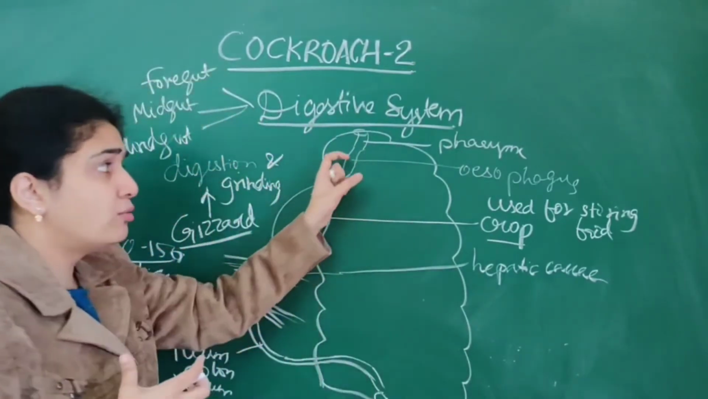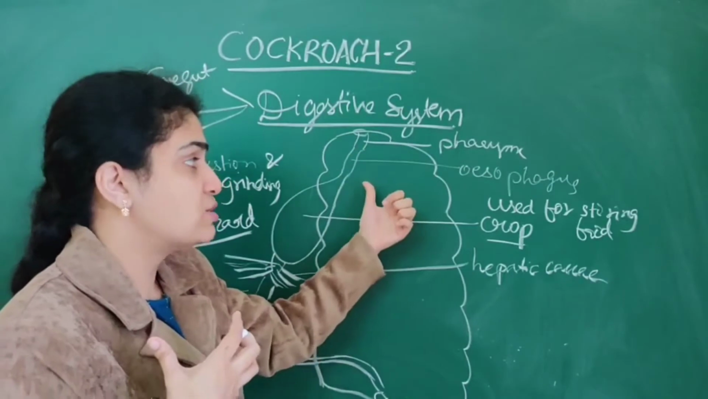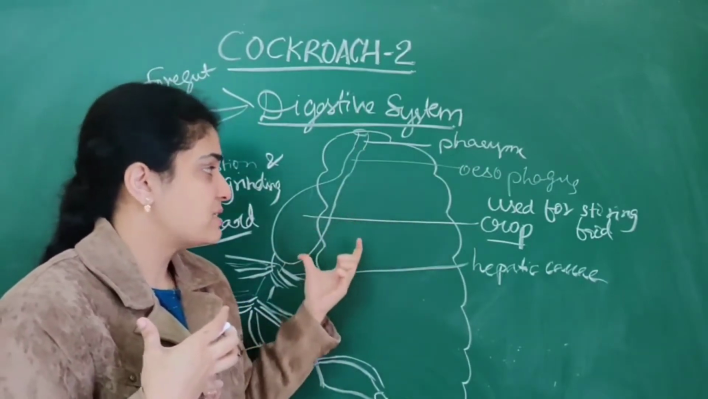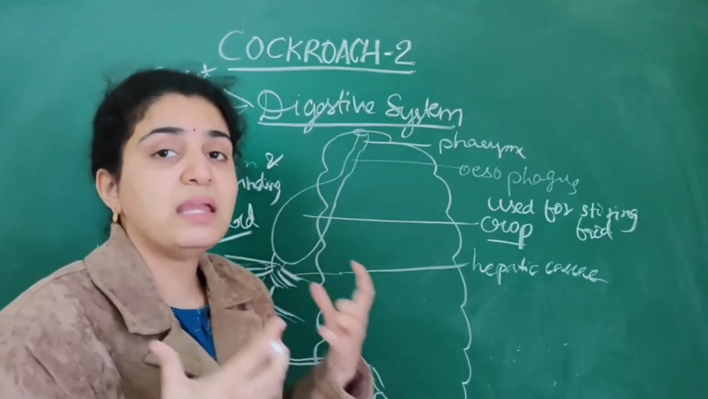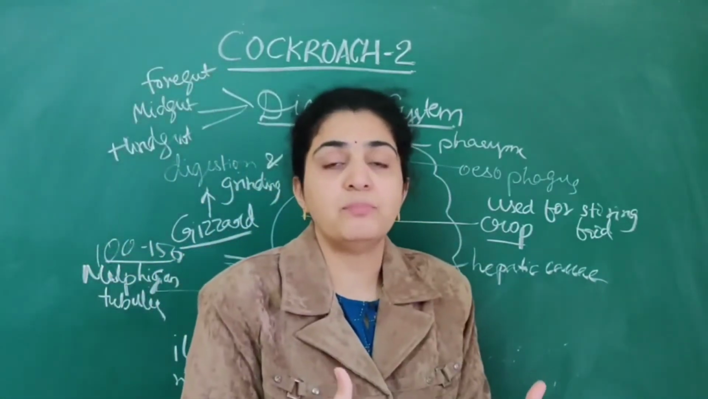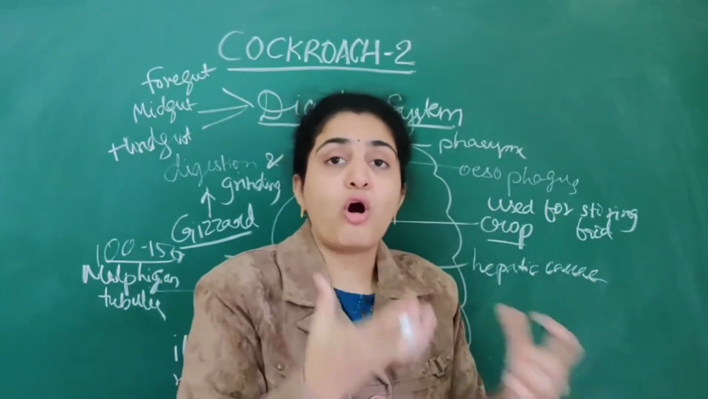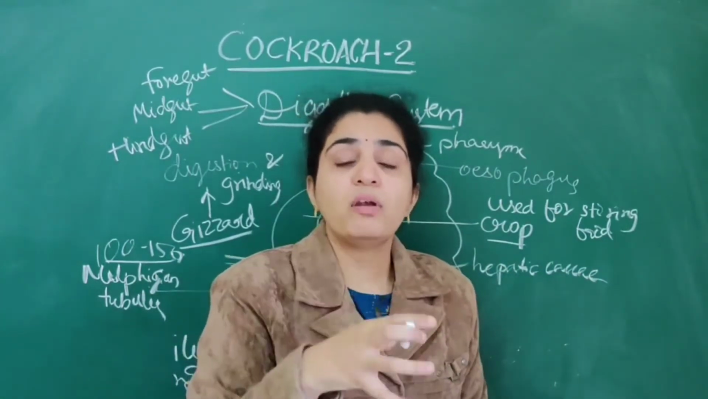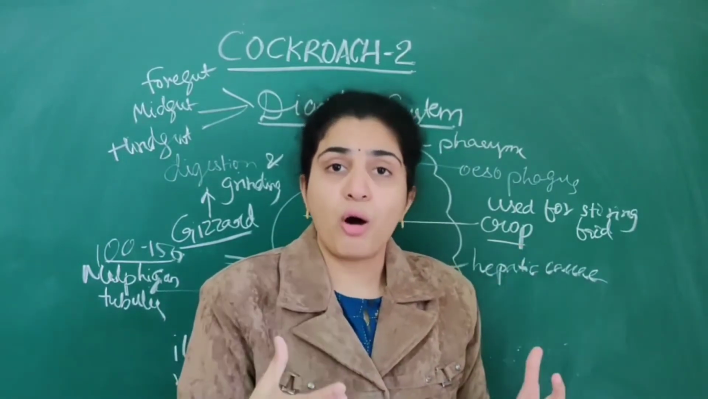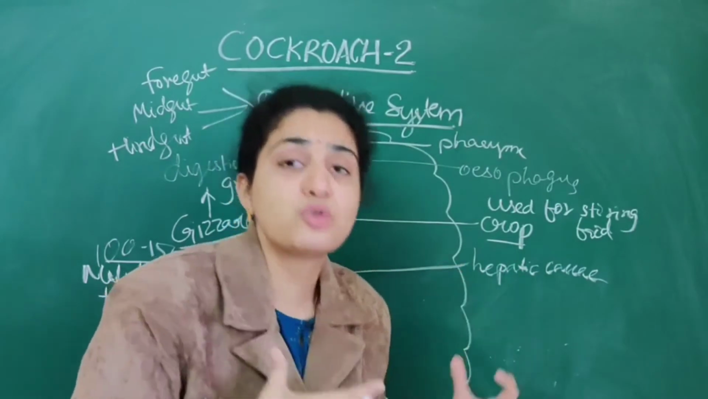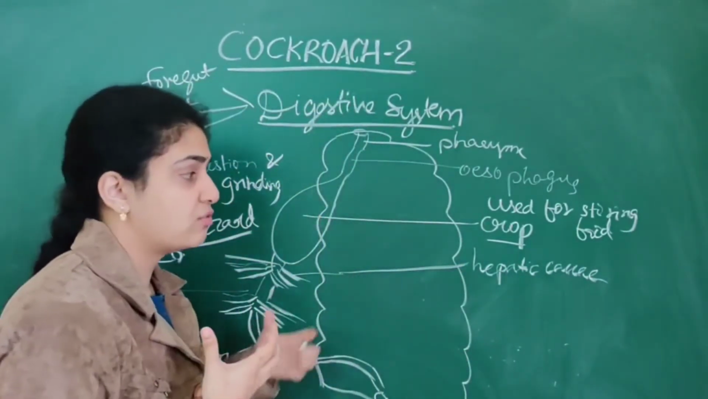So, mouth, pharynx, from the pharynx the food enters the esophagus. From the esophagus it enters the crop. This crop is used mainly for storing the food. What is the use of the crop? Important NEET question. Crop is used for storing food, like the stomach. Like that, for the cockroach also, the crop plays a very important role in storing the food.